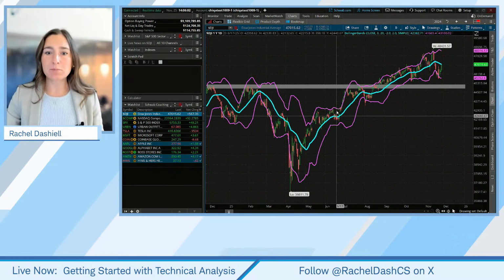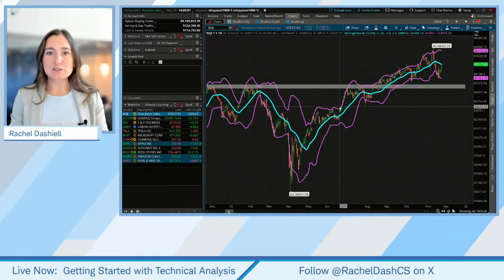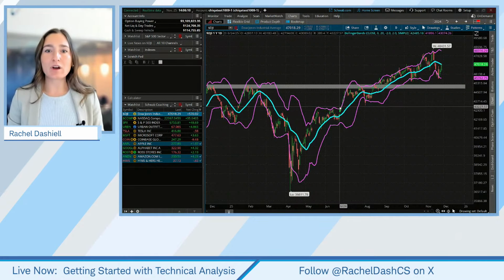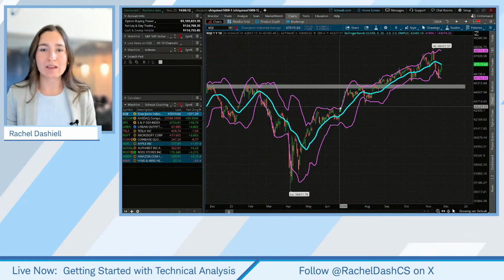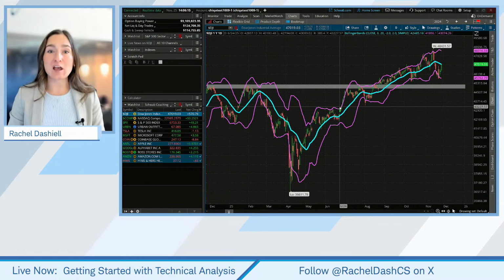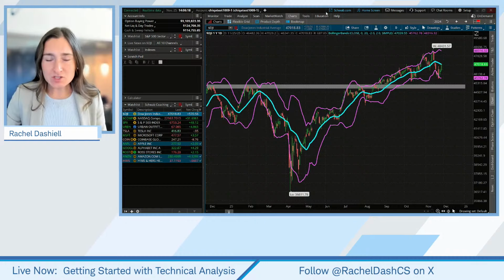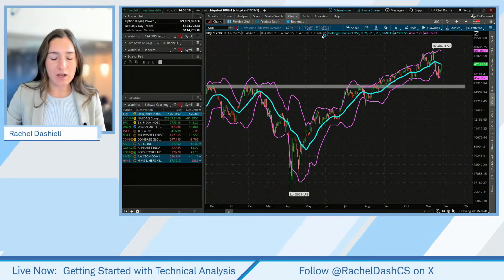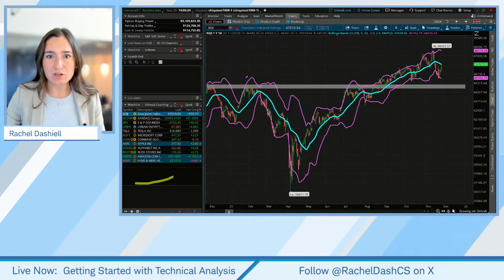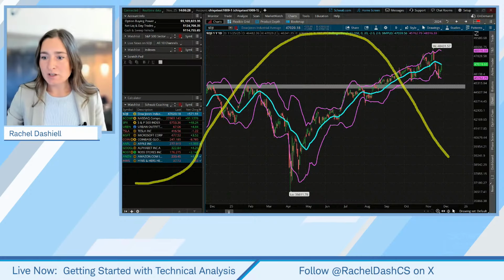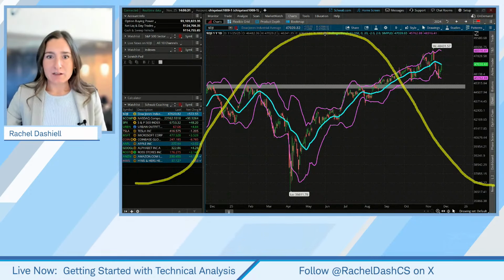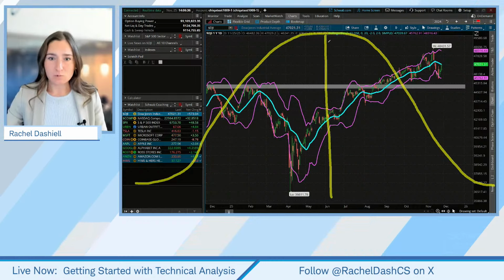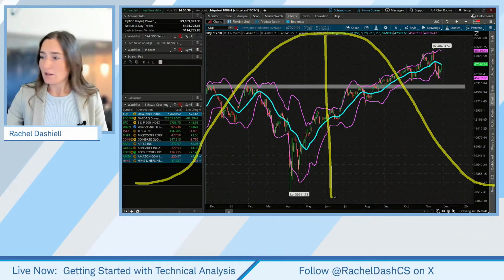And then when volatility picks up, it's typically an expansion of volatility. That's typically where you find some of those breakouts with the Bollinger Bands, really for more of a tail type of event. So let's draw on this chart exactly what I mean. I'm going to draw a normal distribution curve, taking it back to statistics. If we look right in the middle and draw a line, this is going to be the mean, or the average. So this is our mean.